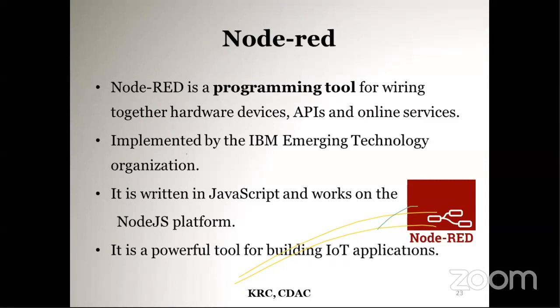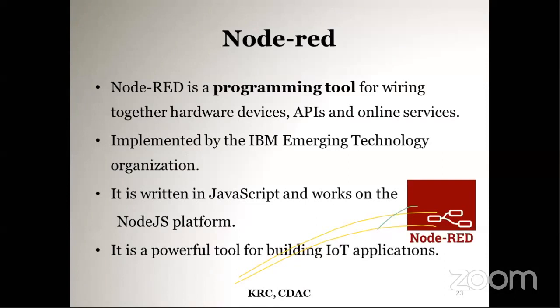It is flow-based programming where users interact with a browser-based flow editor. You can run Node-RED on a Windows, Mac or Linux machine, and also on a Raspberry Pi or BeagleBoard.